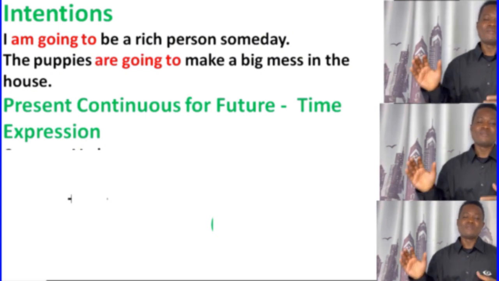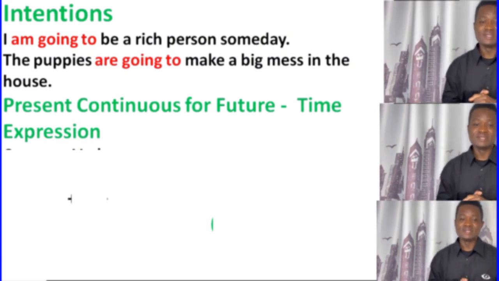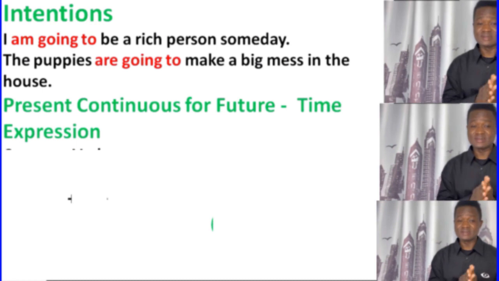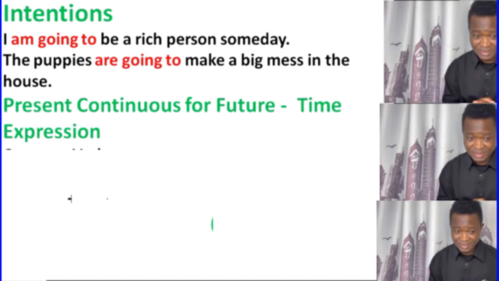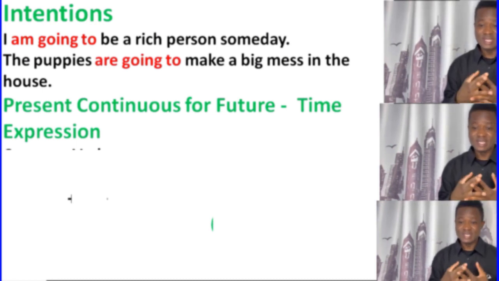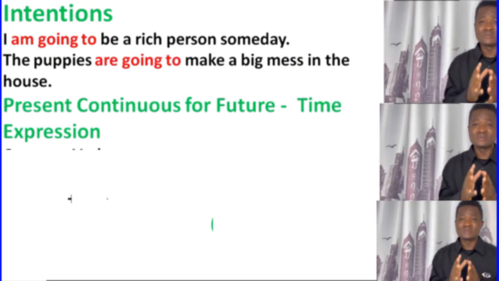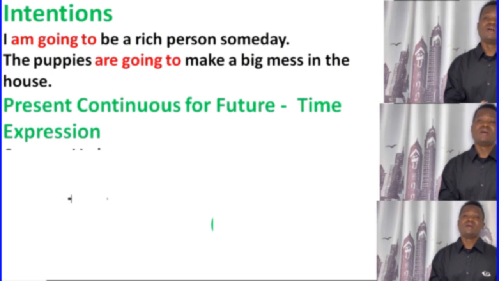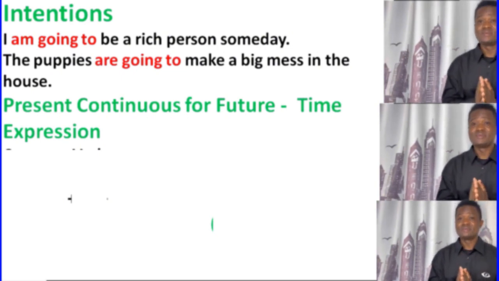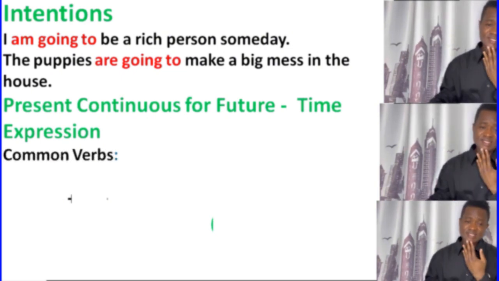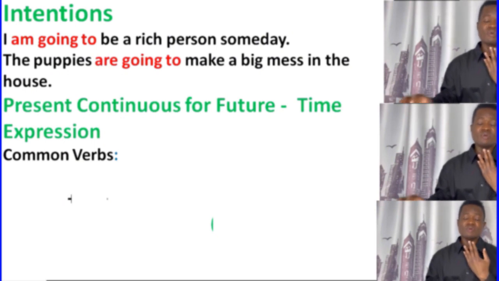Okay, now let's talk about the present continuous tense for the future. When we are using the present continuous or present progressive to talk about the future, we use it with a time expression. Always, we can't use this one without the time expression. Okay, guys, let's go. Let's see some examples here. But we have common verbs.